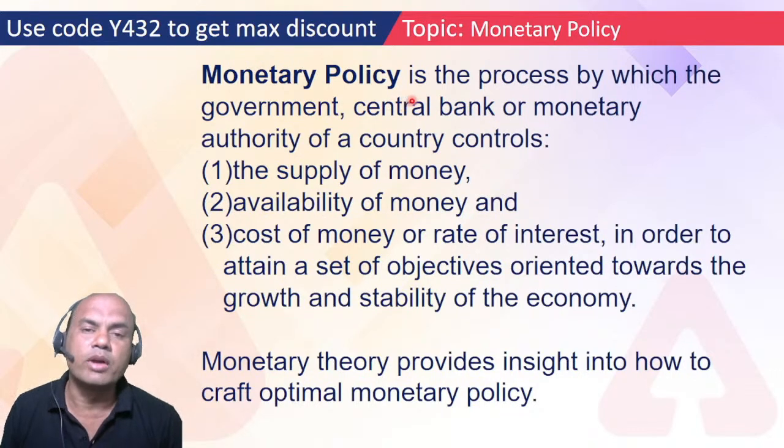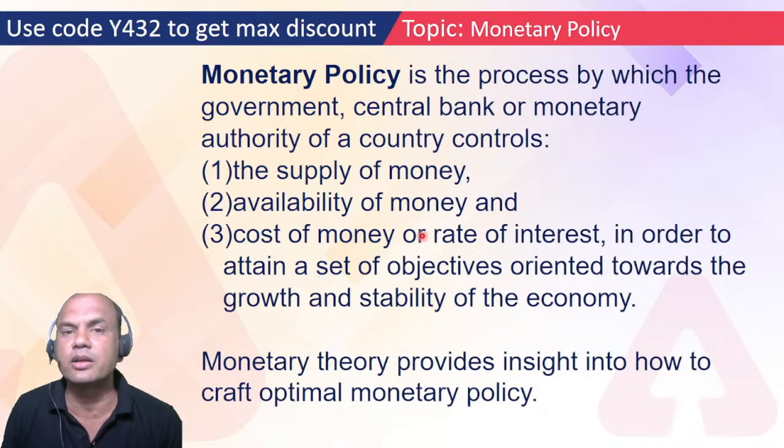So what does it mean? It means that the government or central bank controls the supply of money, availability of money, cost of money or rate of interest. These three are the important parts in monetary policy, and the only important parts. Monetary policy is not concerned with anything else other than these three.